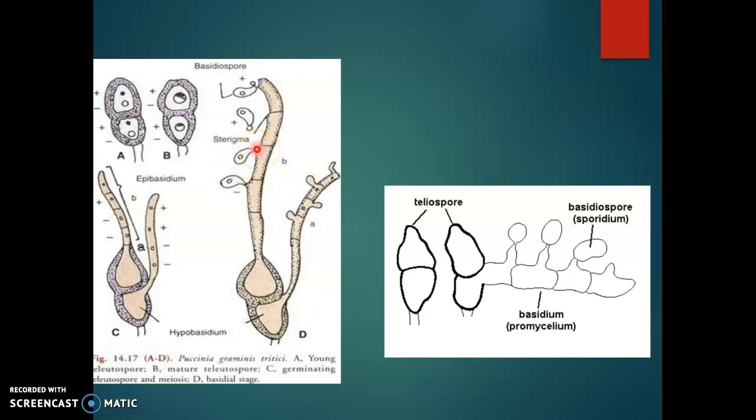Basidiospores are haploid and they are borne on short stalks or sterigmata. Here also we can see the promycelium, the septation and the formation of sterigmata, and the tip of the sterigmata swells and forms the basidiospores. So basidiospores are formed after meiosis. They are haploid, and 2 of them are of plus strain and 2 of them are of minus strain.